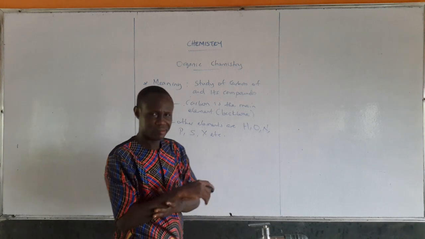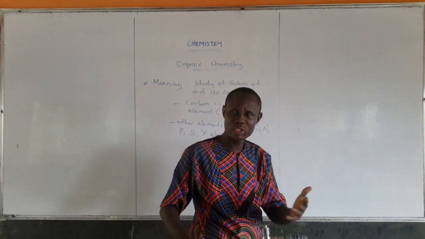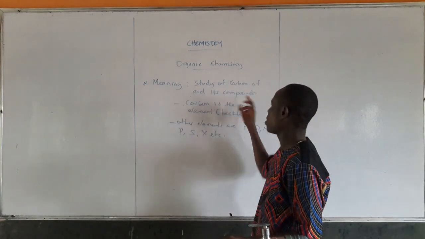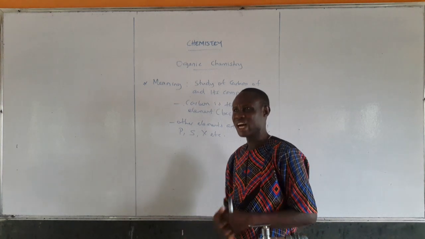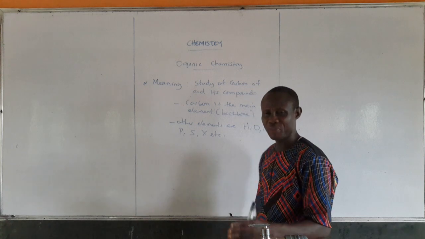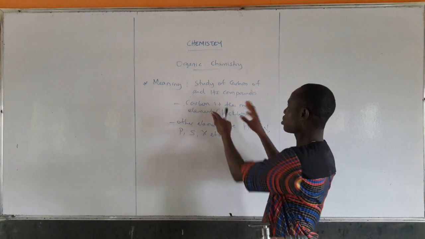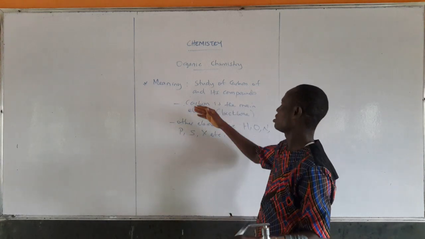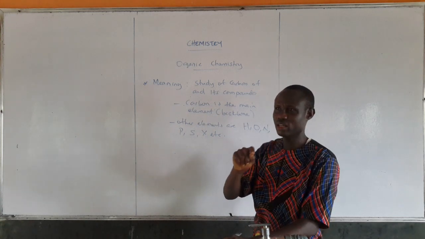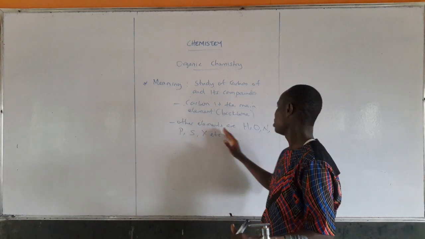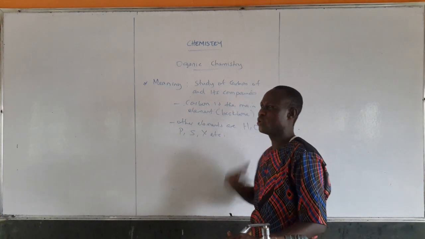So that is number 1. I said organic chemistry is a branch of chemistry that studies carbon compounds, except oxides of carbon, trioxocarbonate(IV), and hydrogen trioxocarbonate(IV). Any compound containing carbon is called an organic compound, and the study of that compound is organic chemistry. Carbon is the main element, the backbone. Other elements are hydrogen, oxygen, nitrogen, phosphorus, sulfur, and halogens.